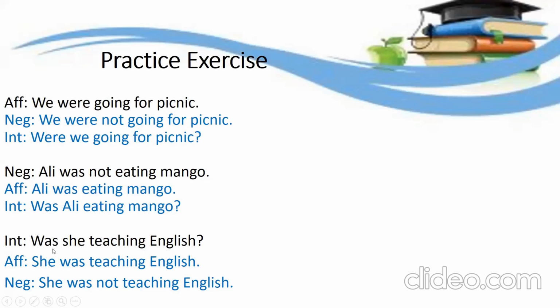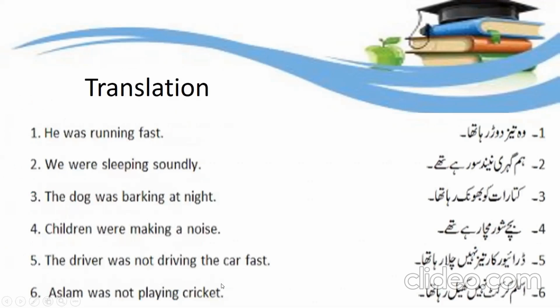Another example. Now here I have given interrogative. Question: was she teaching English? You have to change this into affirmative and negative. The affirmative will be she was teaching English, okay? She was teaching English. And negative, we will just add not with the helping verb, that is was here, okay? She was not teaching English. So we have discussed the affirmative and negative of past continuous tense.